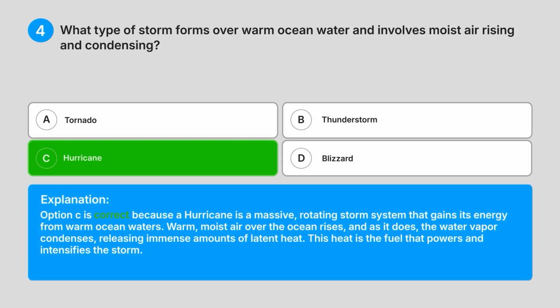Explanation: option C is correct because a hurricane is a massive rotating storm system that gains its energy from warm ocean waters. Warm, moist air over the ocean rises, and as it does, the water vapour condenses, releasing immense amounts of latent heat. This heat is the fuel that powers and intensifies the storm.